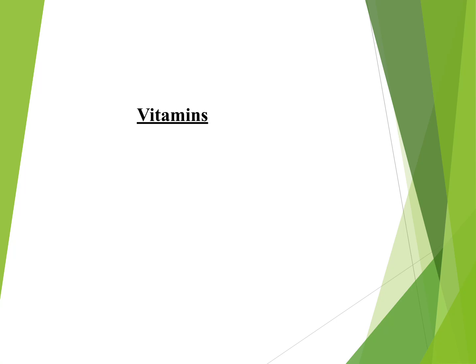Today our topic is about vitamins. So let's start with its definition. First of all, vitamins are organic essential nutrients required in small amounts by the body for health. Vitamins regulate body processes that support growth and maintain life.